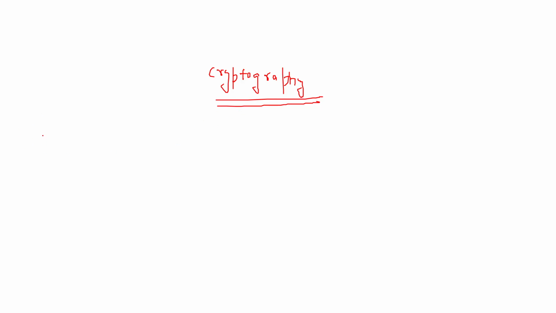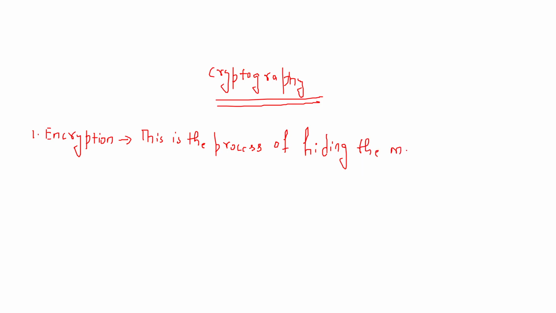So the first essence of the cryptography technique is what we call encryption. Encryption is the process of hiding the message, or one can say, making a message in unreadable form, right?